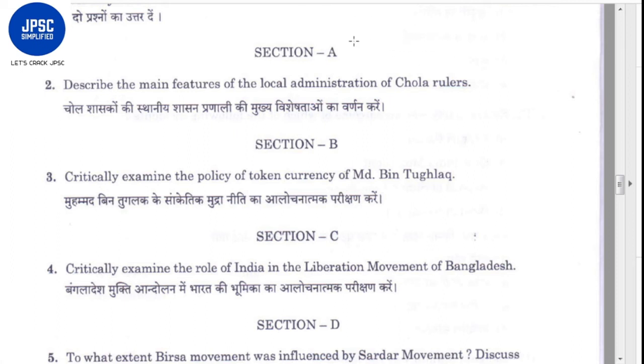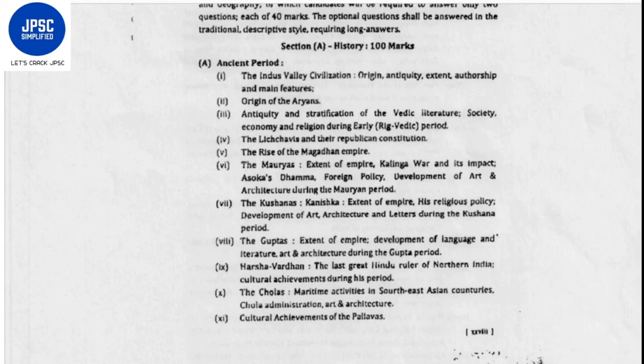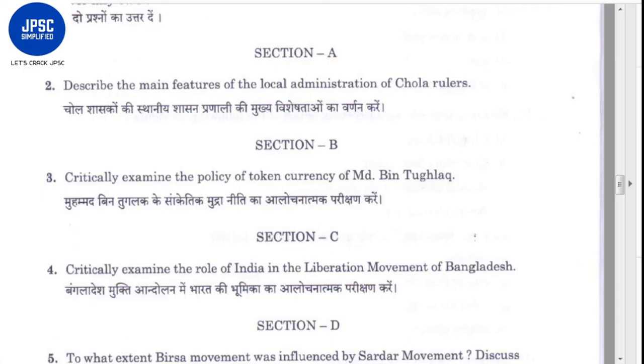Basically, it was of ancient India, and what type of question did they ask? Describe the main features of local administration of Chola rulers. Now I will show you. In the ancient period, in the 10th topic, the Cholas' maritime activities in Southeast Asian countries, Chola administration, art and culture. So here it is mentioned, Chola administration. If you have prepared a note on Chola administration, you would easily have answered this question.